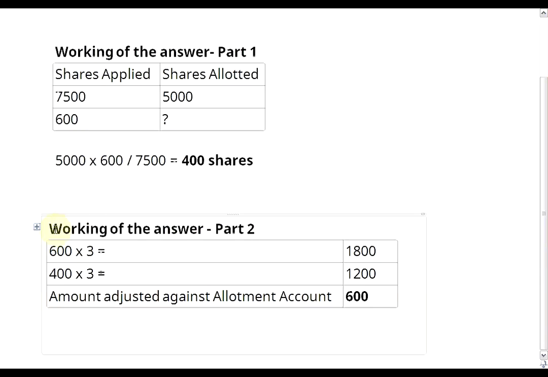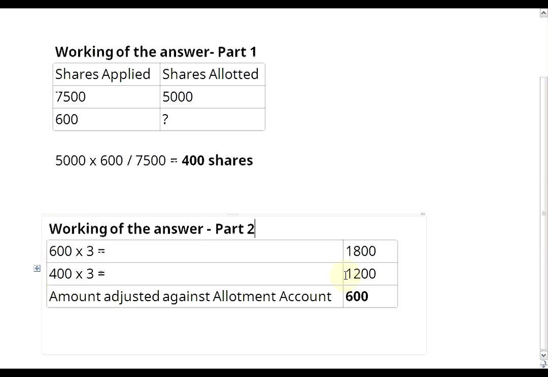Let us go to the working of part 2. The person applied how many shares? 600. 3 is the application money. Therefore, the person has paid 1,800 rupees to the company. Out of this, the company adjusted how much against the application amount? The person was allotted 400 shares at a rate of rupees 3. 3 is the application money.